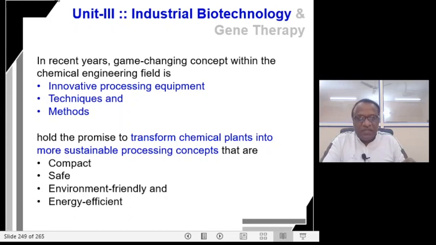So equipment design, technique, and methodology all have innovations embedded in them. Because of these innovations, there is a transformation of chemical plants into much more sustainable processing plants or concepts.